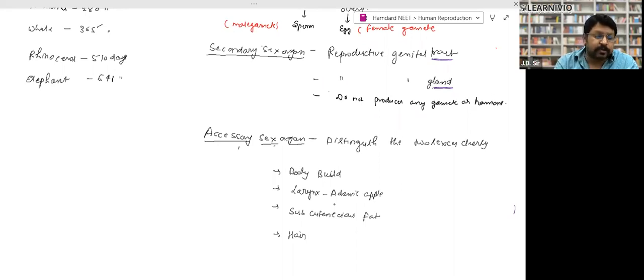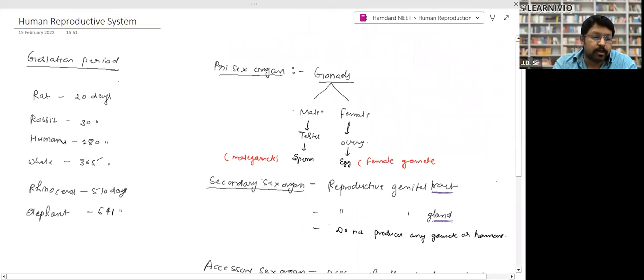So what are the accessory sex organs? The first thing is body build. The second thing is the larynx. In the male human the Adam's apple is visible, but it is not found in the female. On the basis of their sound, you can also discriminate male and female. Third thing, subcutaneous fat. Males have rough skin, while females have smooth skin. And the fourth thing is the hair on the body. So primary sex organs, secondary sex organs, and accessory sex organs. I think it should be clear to you.